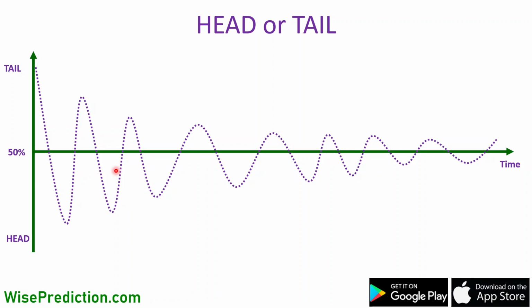And if the ultimate truth is really that the chance of seeing a head versus the chance of seeing the tail is 50% and 50%, then the expectation is that if we keep throwing the coin up an infinite number of times, the number of heads versus number of tails will get closer to each other, so that it's going to be almost 50%.